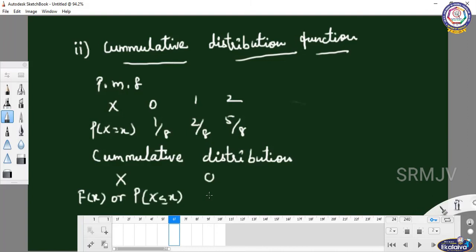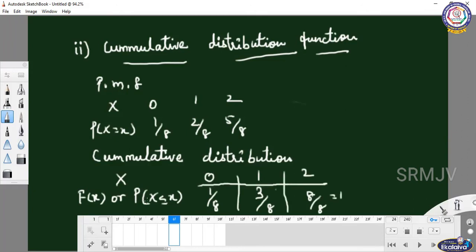So for 0, 1 by 8. For 1, you can add the values: 1 plus 2 is 3 by 8. And for 2, you can add all the three values: 3 plus 5 is 8 by 8, equal to 1. So here also you can draw the tabular column and do the calculation for the cumulative distribution.